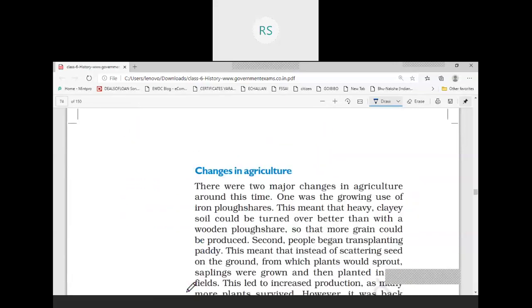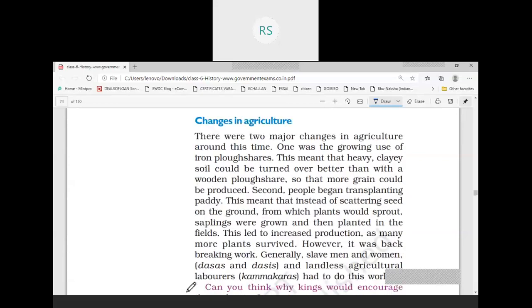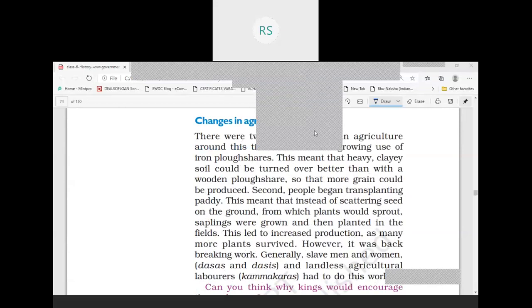Then we will see that many changes occurred in the field of agriculture during this period. Many important changes took place, especially two major changes in the field of agriculture, and because of these changes the productivity of agriculture increased a lot, and this became a very important cause for the prosperity and growth of the Mahajanpadas. And now we will discuss in the next chapter, next class.